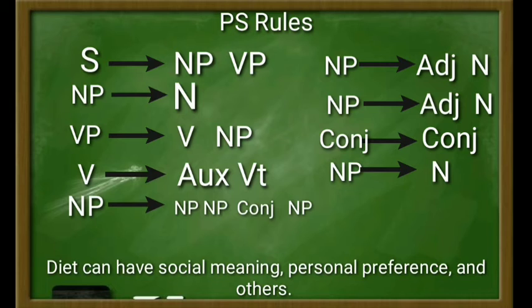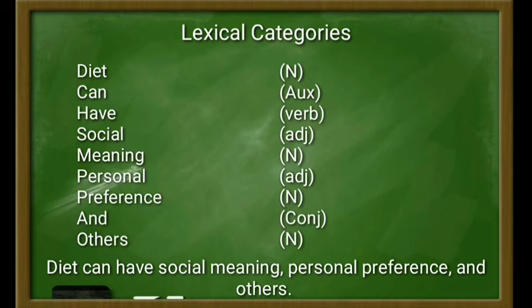And then the first noun phrase, it consists of adjective and noun, and then the second noun phrase here is the same. It also has adjective and noun, and then the conjunction, and then the noun phrase, the last noun phrase, it has a noun in it. And then next, we're gonna jump into the analysis of lexical categories.